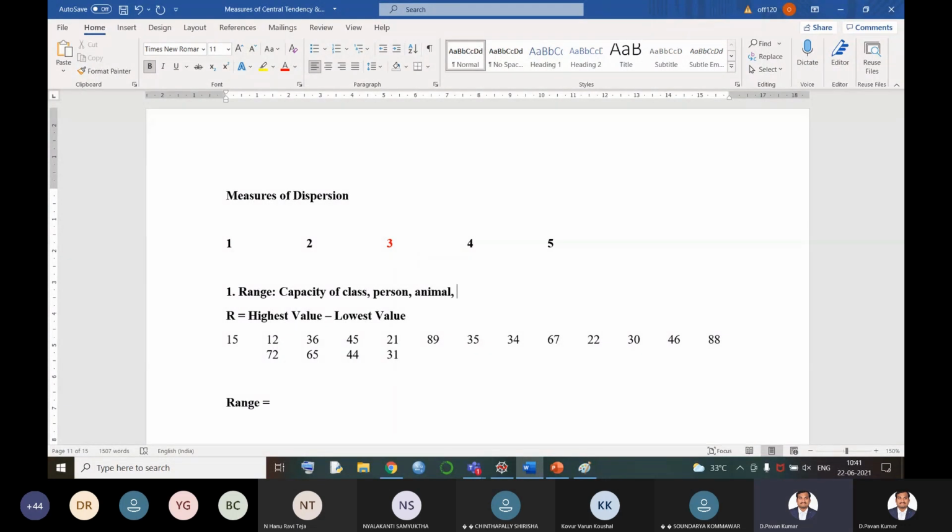Now, what is the range of a person? Let me ask you a question: what is your range in eating? Sir, I can eat 200 grams as minimum, and maximum I can eat up to 500 grams. That means minimum is 200 grams and maximum is half a kg. That is your capacity where you consume your food for a meal.